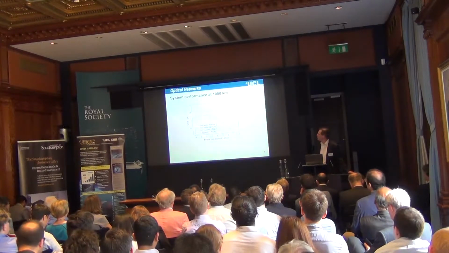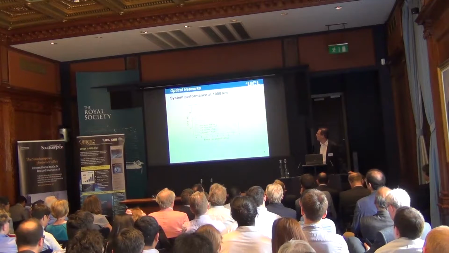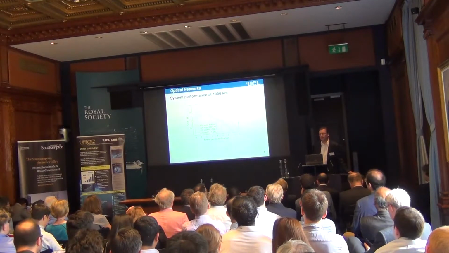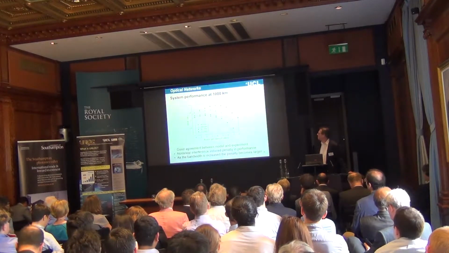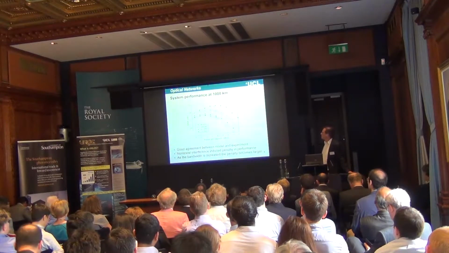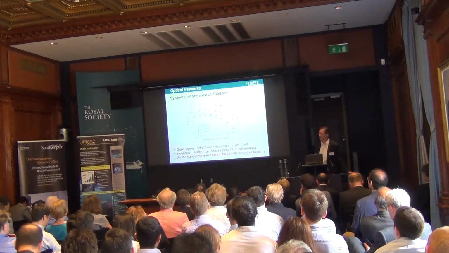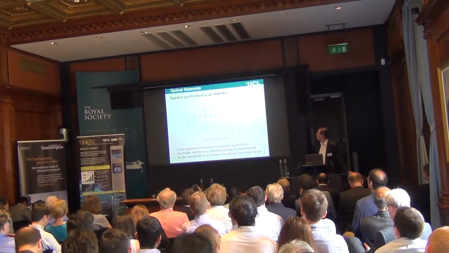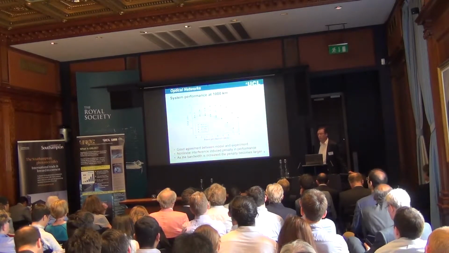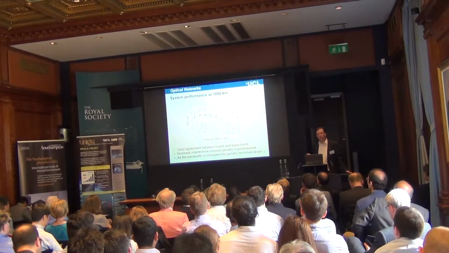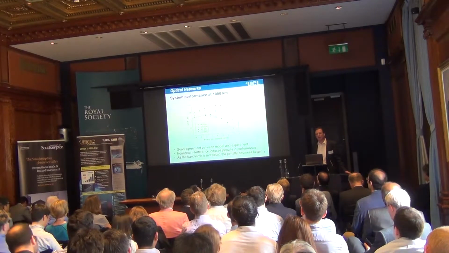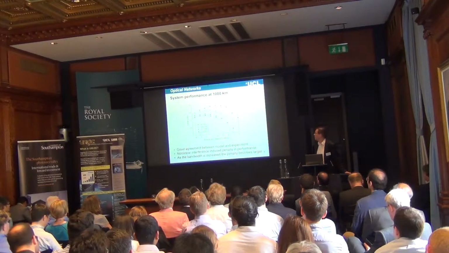So how do the predictions by the model compare with the experiments? The markers on the plot show what the experimental measurements were. And you can see that there's very good agreement. So that prediction by the Gaussian noise model is quite accurately predicting what we actually observed in the recirculating loop experiment.